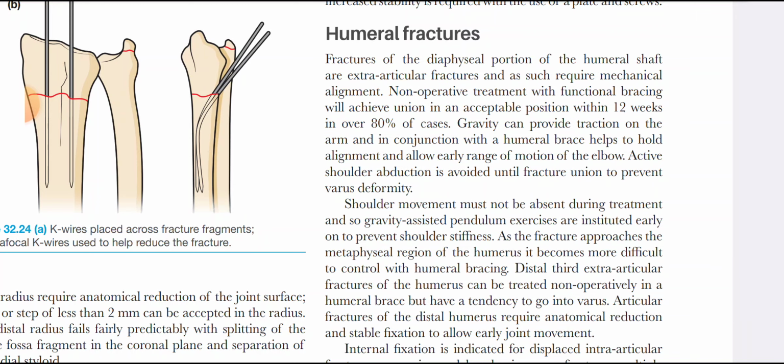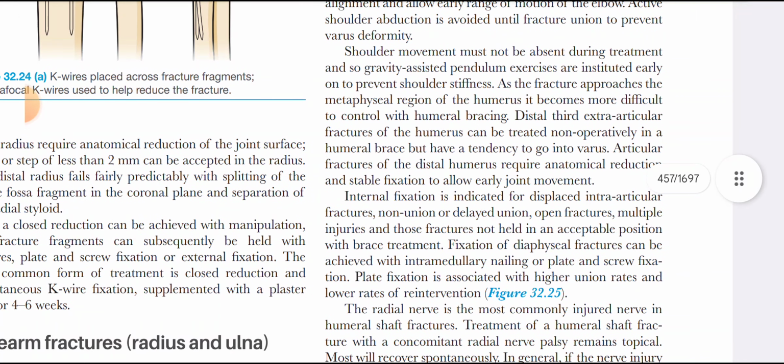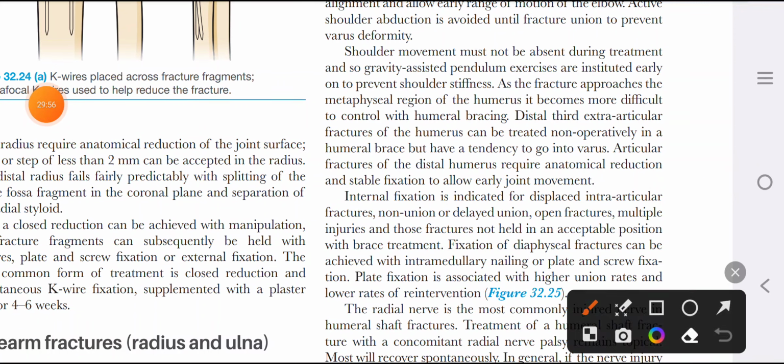And if there are open fractures, fractures associated with other injuries, fractures associated with vascular structure damage, then we do open reduction. Also a fracture which has failed to unite with the closed or conservative method.